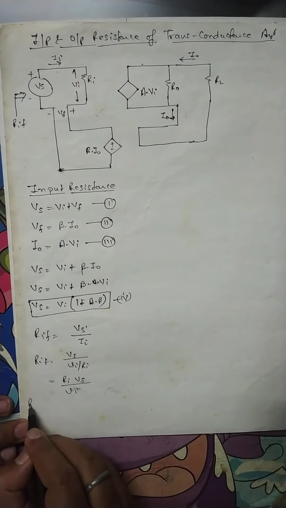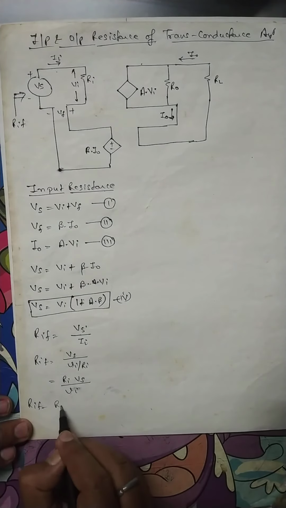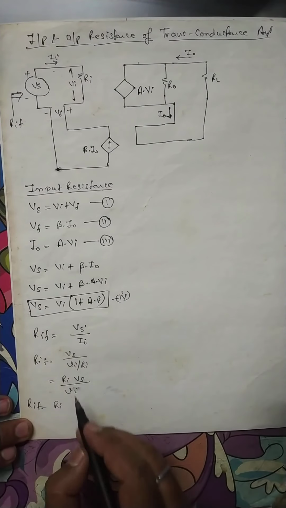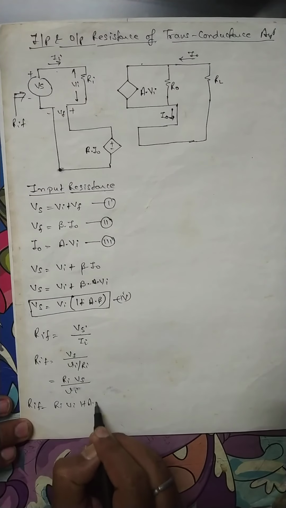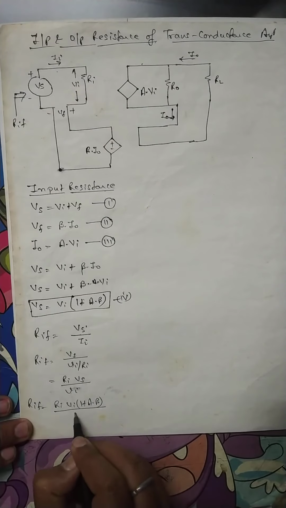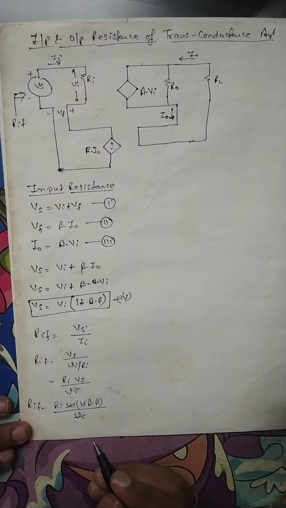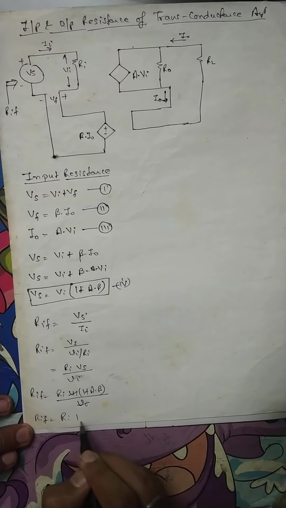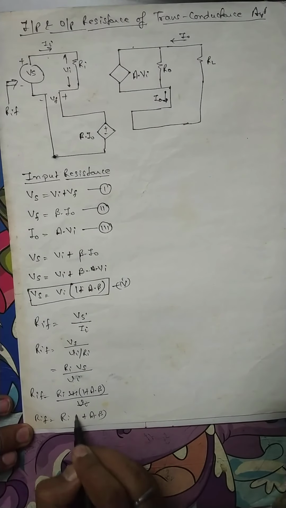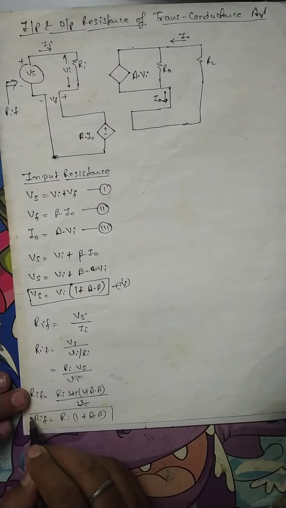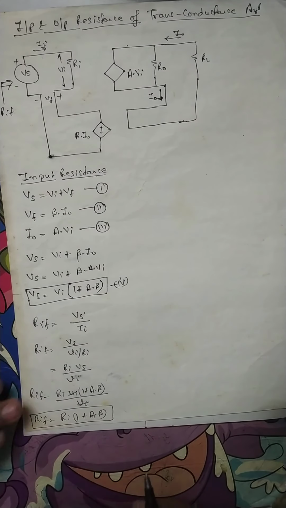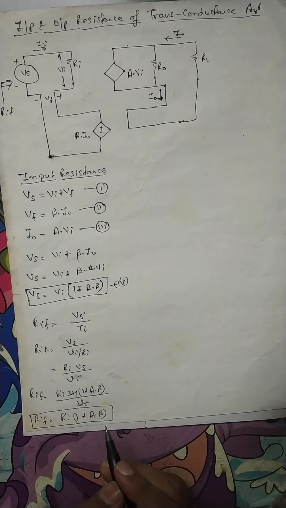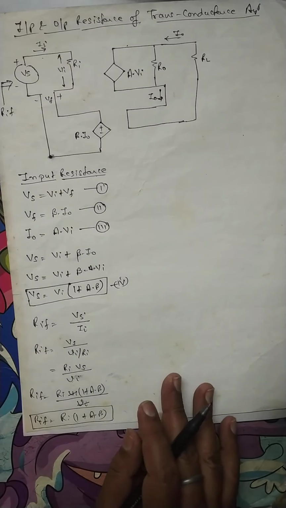So RIF is equal to Ri, and Vs is equal to Vi (1 plus A into beta) upon Vi. These two cancel out. So the input resistance RIF is equal to Ri (1 plus A into beta). So this is the input resistance with feedback in the case of the transconductance amplifier.